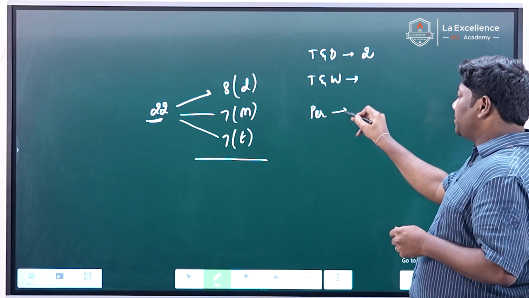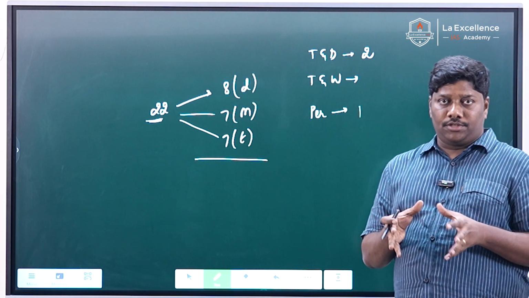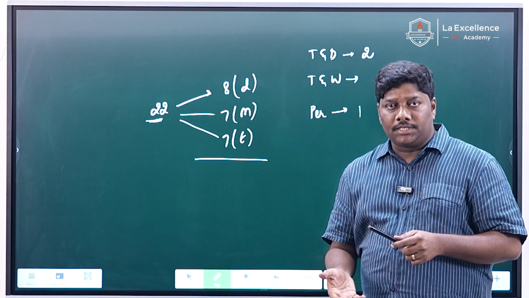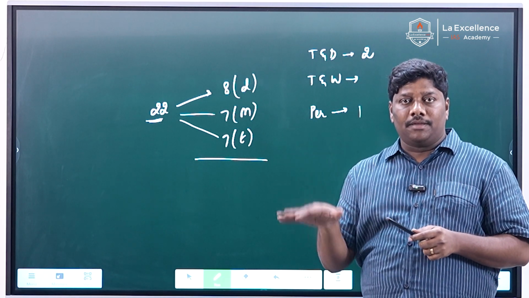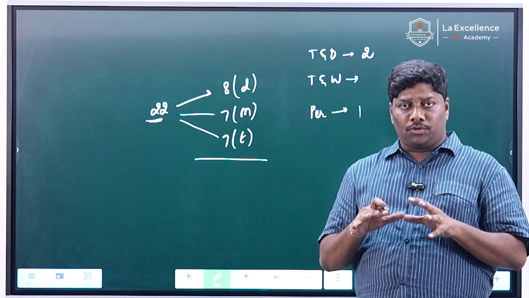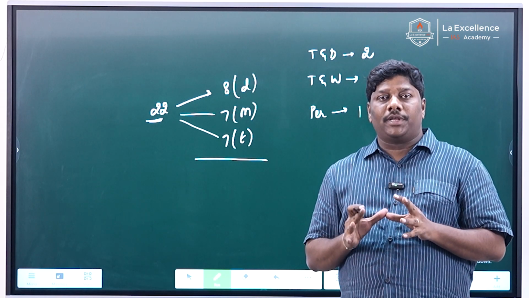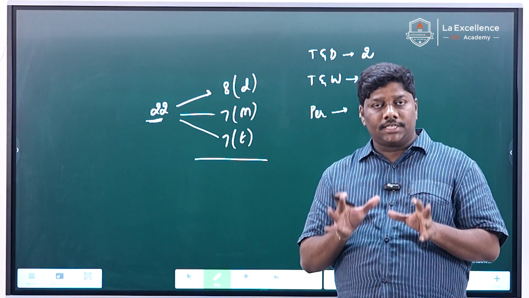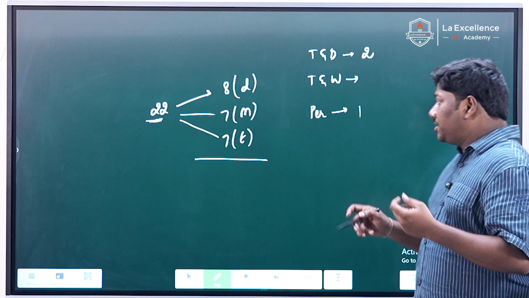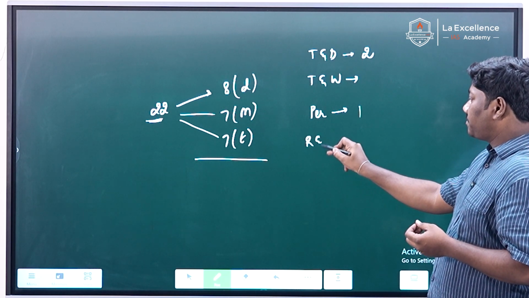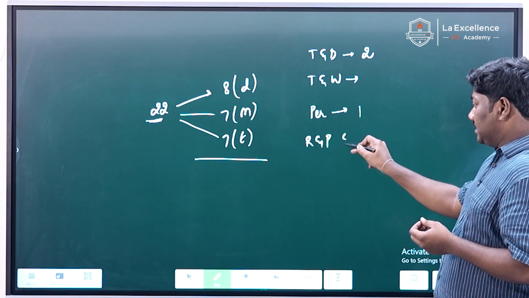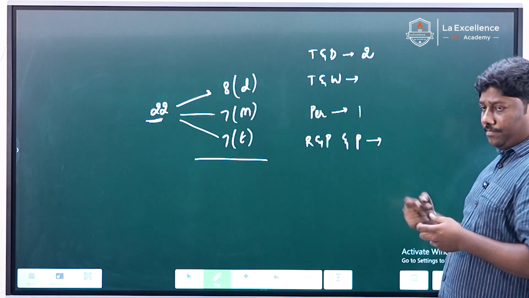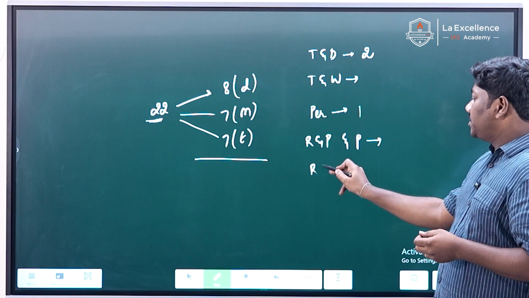In pure percentage, there was only one question. The question was like, if you increase a number by 10%, another number must be decreased by how much percent? The question is very huge, but the logic is very, very simple. If you can understand the concept of percentage, it will be very easy. And there is one question from ratio and proportion, interest and percentage together. And pure ratio and proportion, there is another question.